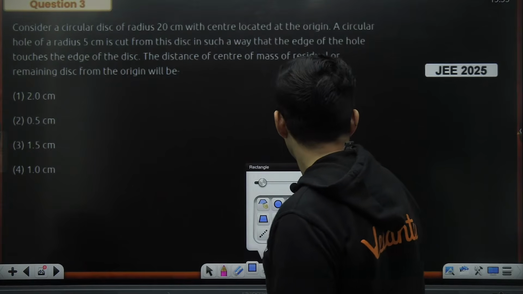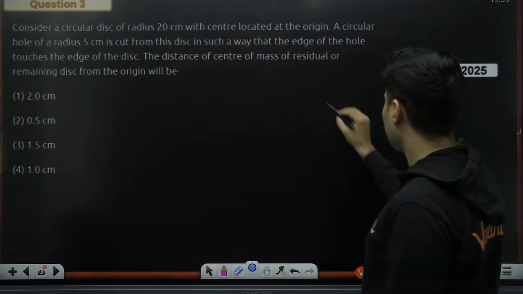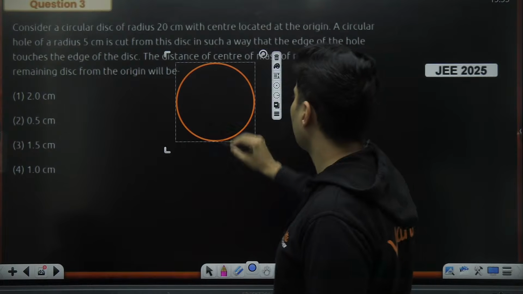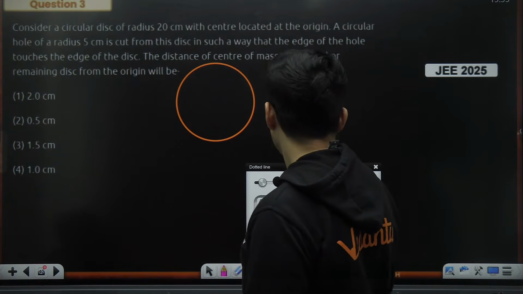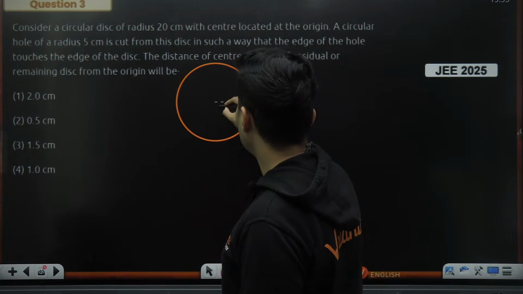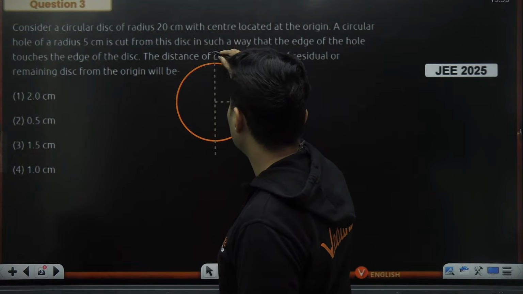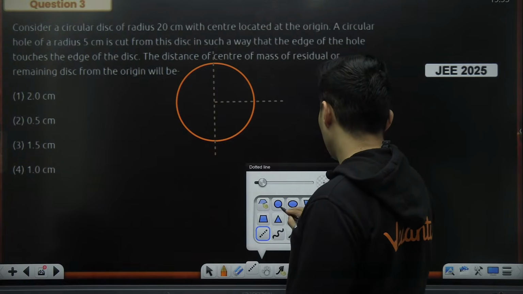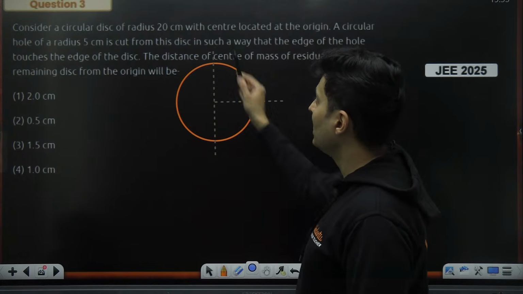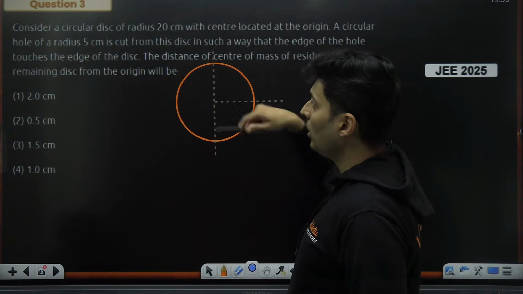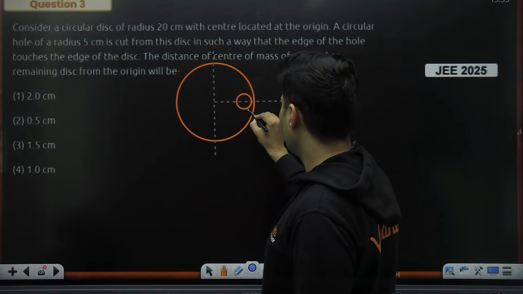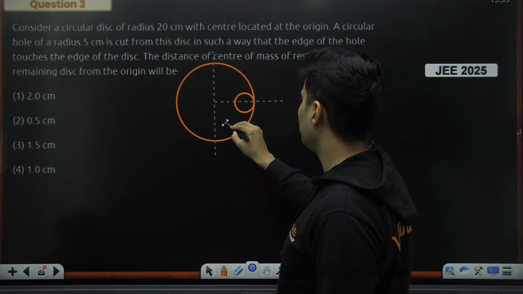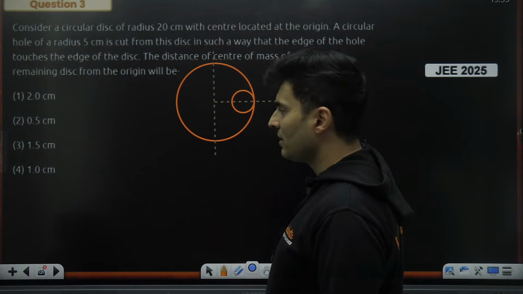Okay. Let's draw it first. This is our circular disc. Okay. I'll draw it here. Okay, and they have told it is located at the origin. That means something like this, I believe. Okay. Then what have you done? You have taken out a portion of it such that the original disc had a radius of 20 centimeter, a hole whose radius is 5 centimeters. Hole whose radius is 5 centimeters will be very small. So somewhere here like this. This is what you have done. Okay. This has been taken out.